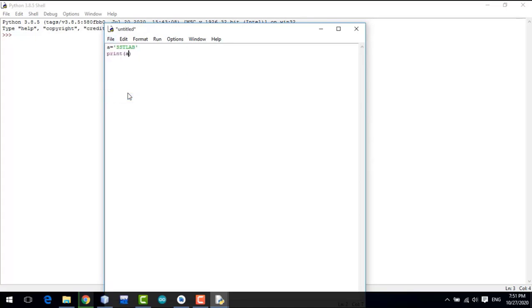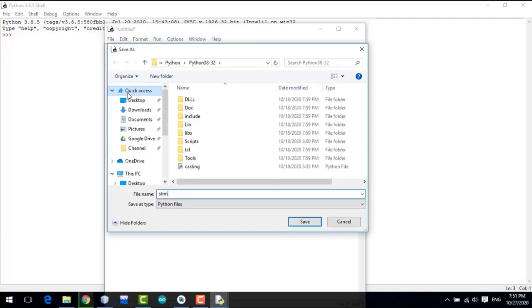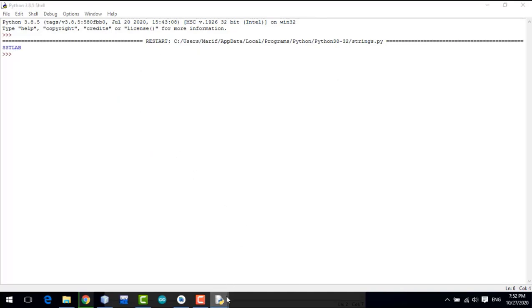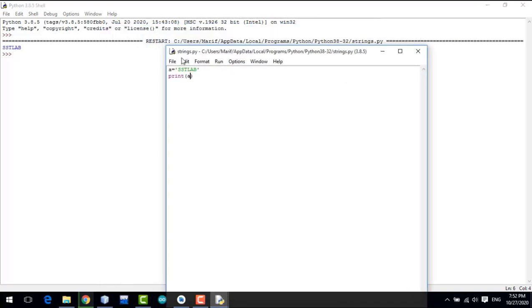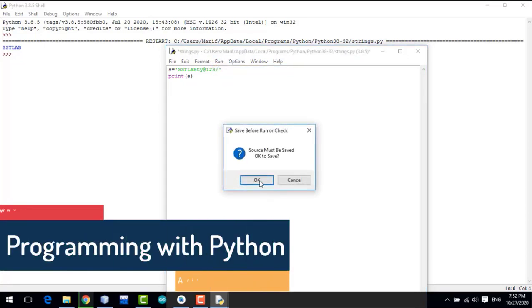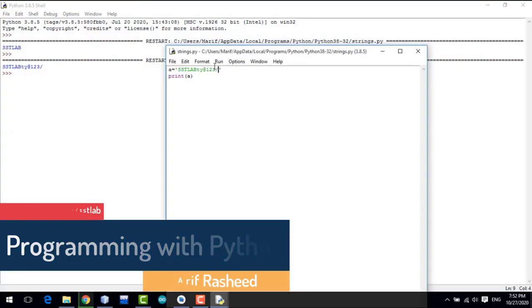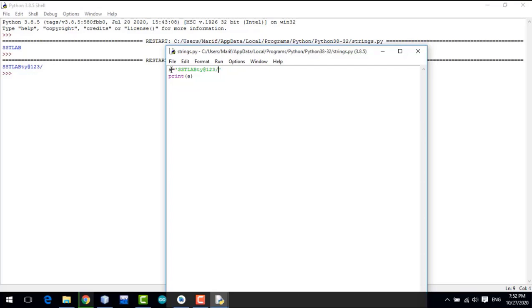File, save. I named this program strings. So run it. Here you can see SST_lab is printed as it is. There will be no modification in the contents of the string. Whether I am using special symbols, numbers, anything in double quotes or single quotes, that is known as a string. So you can see it is printed as I have assigned this string value to variable a.